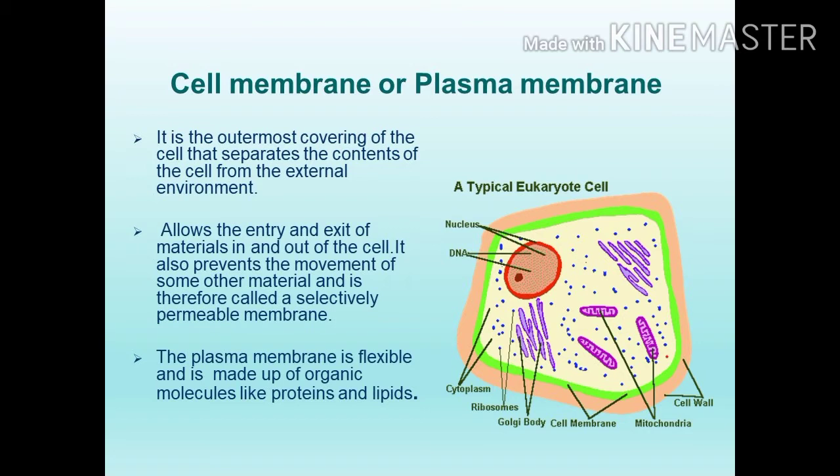What's the function of the plasma membrane? It does not allow all the materials to enter into the cell. It selectively allows the materials to enter into the cell. So it is known as a selectively permeable membrane. The plasma membrane is flexible in nature and is made up of organic molecules like proteins and lipids.